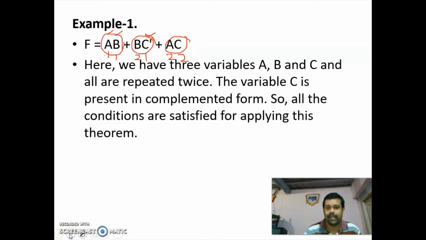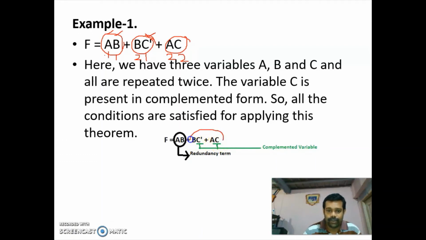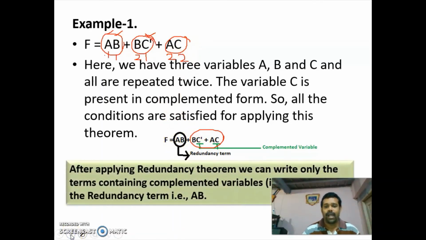Now we can check. Here we have three variables A, B, C. So these two we can't neglect, and this term AB is a redundant term. So we have applied the consensus theorem, and you have found out that the term AB is redundant.